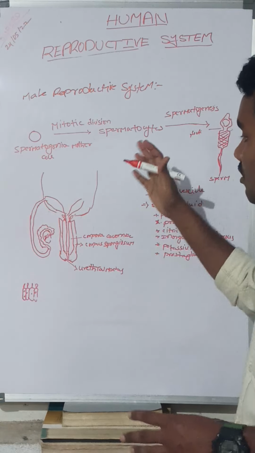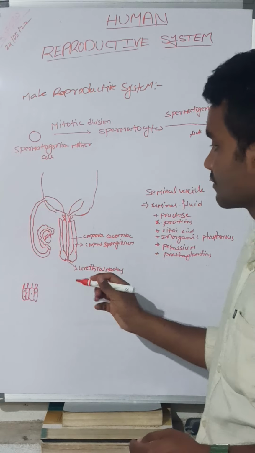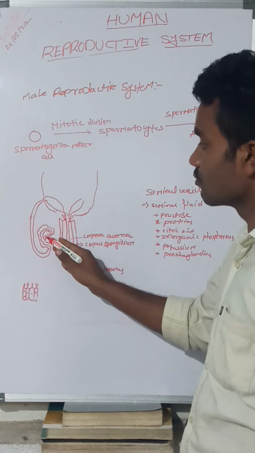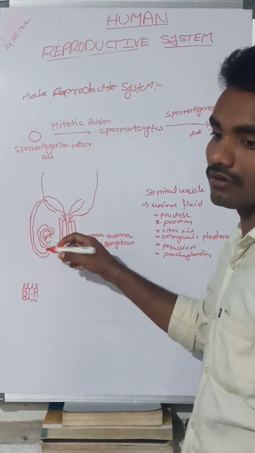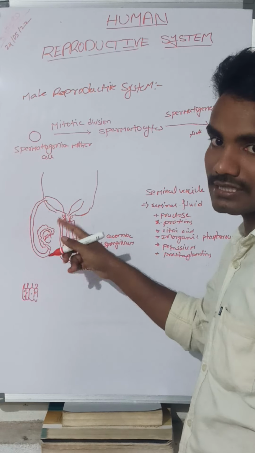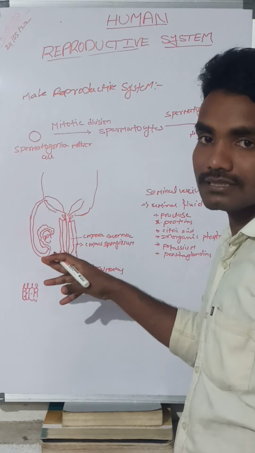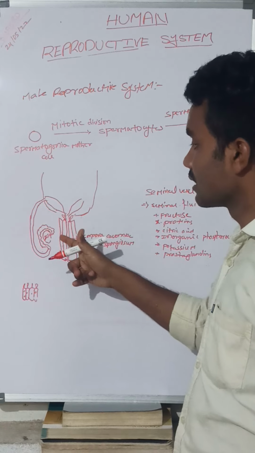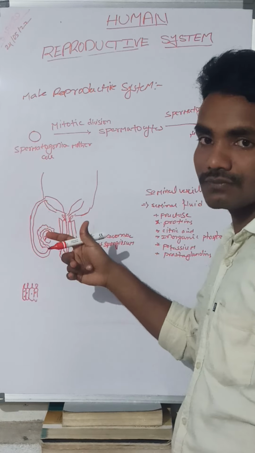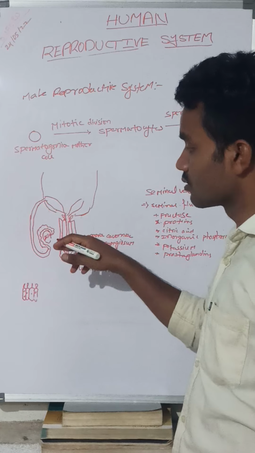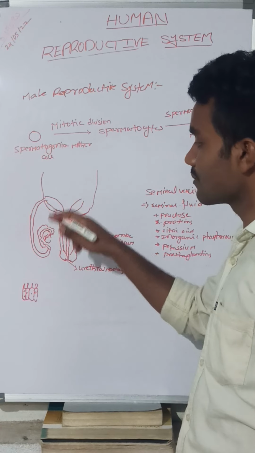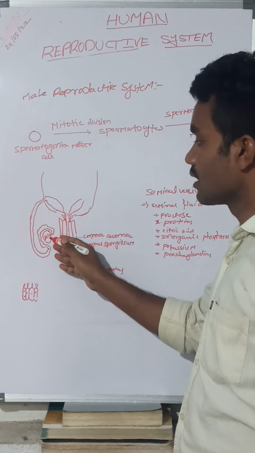Okay, I think you get the whole process of what is happening here. This was the testis. Already we discussed what is present inside it, where the spermatogonia mother cells are present, how the sperm is produced from them, and how and from where it comes out.